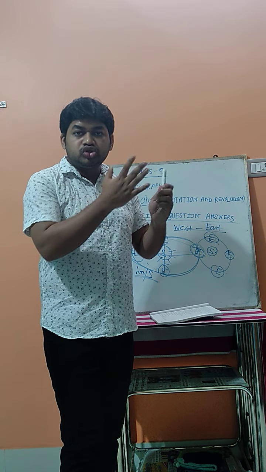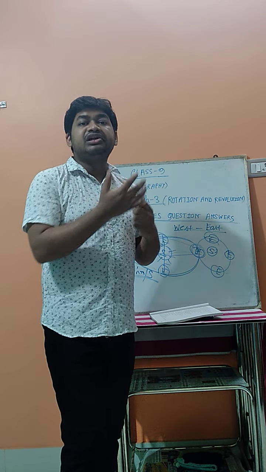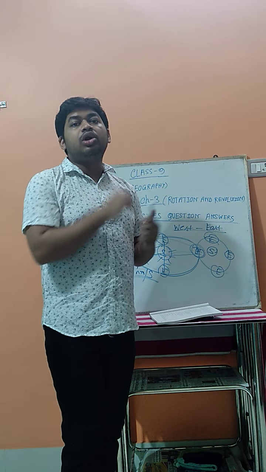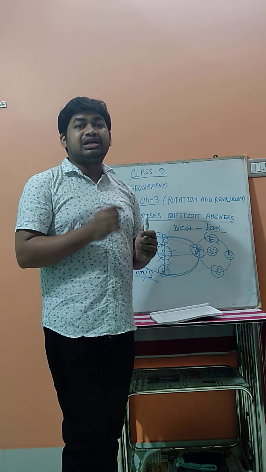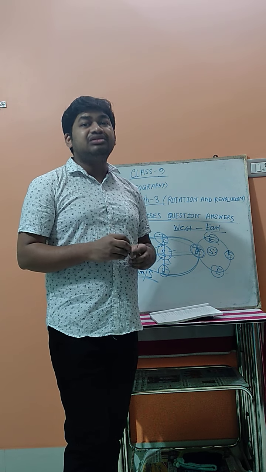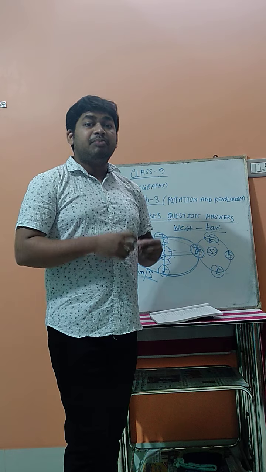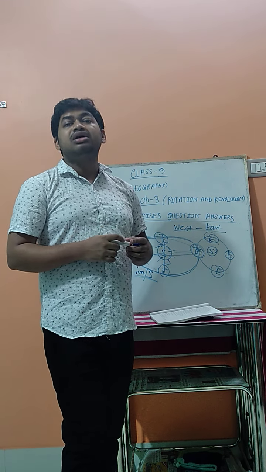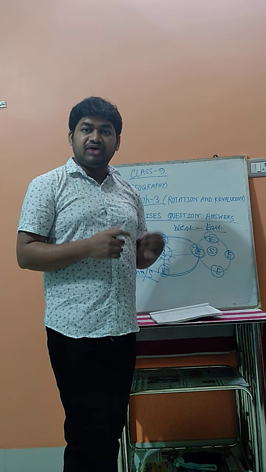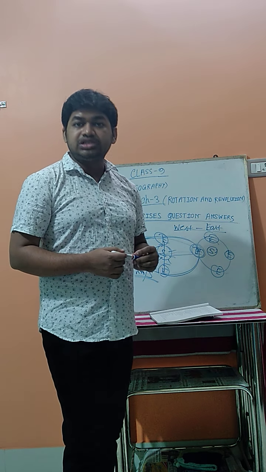When it comes close to the equator region, the earth's speed increases, and when it goes to the pole region, the earth's speed decreases. At the equator region, the earth's speed is almost 1670 meters. But when it goes to the pole region, the speed decreases. So these two are the characteristics of the earth's rotation. The first one is the direction, the second one is the speed.